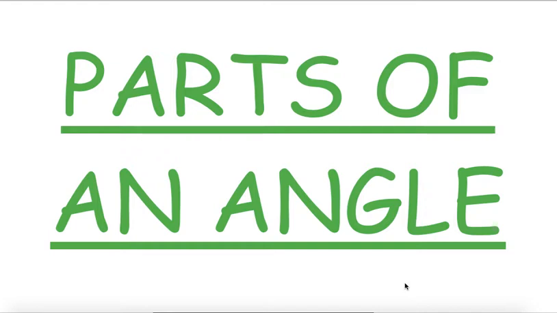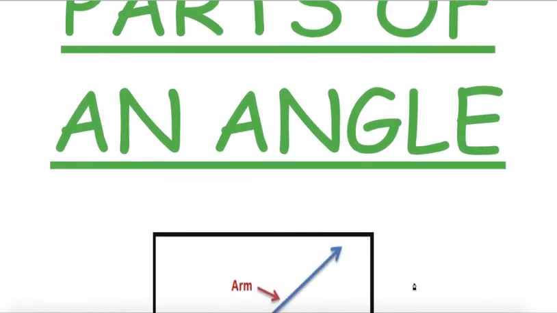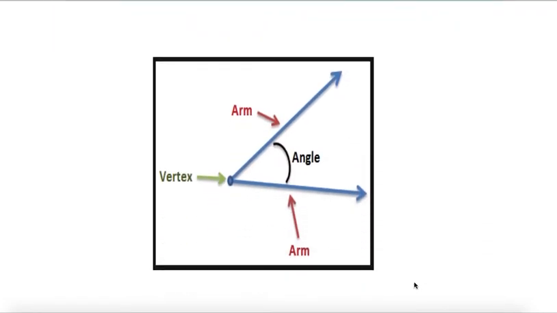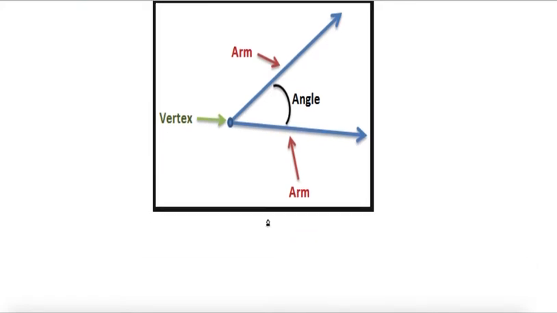Remember, in our last video, we learned about types of angles, and today we are going to learn about parts of an angle. Children, as you can see from this picture, there are a few markings here. There are new words. One is vertex, and another one is arm. So let's learn about these new words.